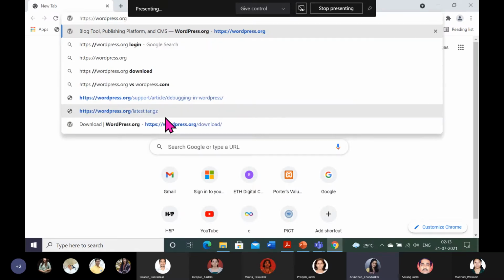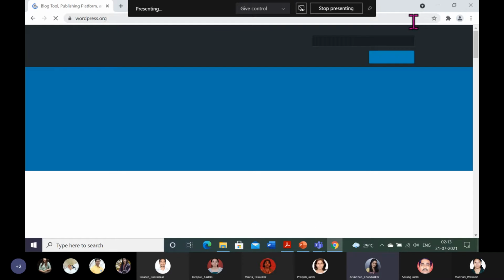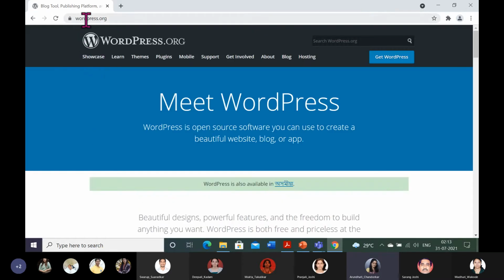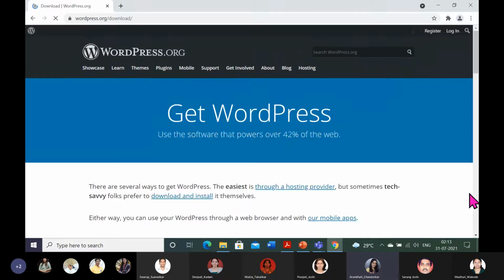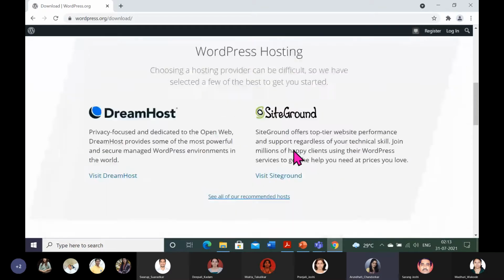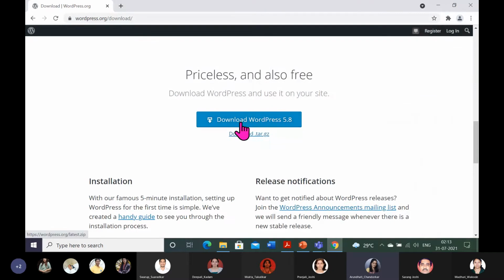So first, I am going to the site, wordpress.org. When you visit this site, you will see a screen like this. Here you click this button, Get WordPress. Let me minimize this window so that you can see. Scroll down, and here you will click this button, Download WordPress 5.8. This is the latest version they have launched, 5.8.